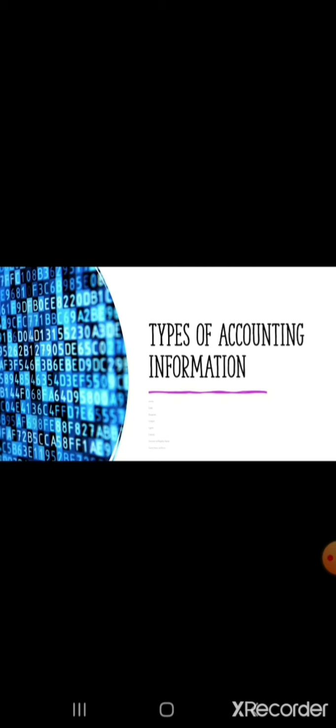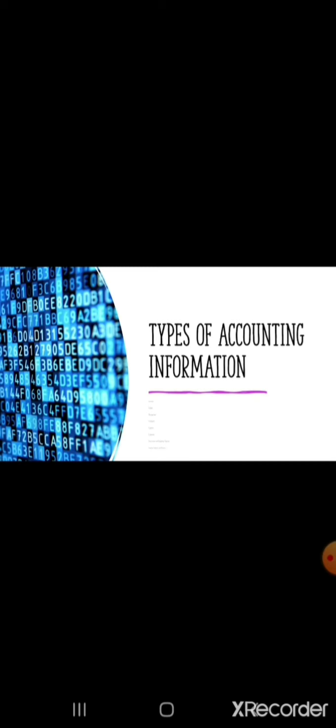Based on these types of accounting, we can understand the types of accounting information. Accounting is an information system which receives data inputs, processes the same, and gives its output in the form of information which is useful for decision making. So, accounting information provides adequate information to the interested users in a processed form.